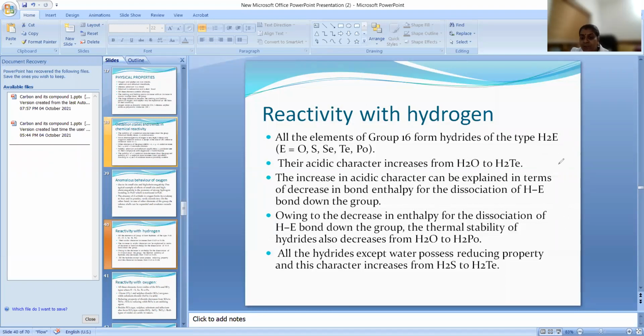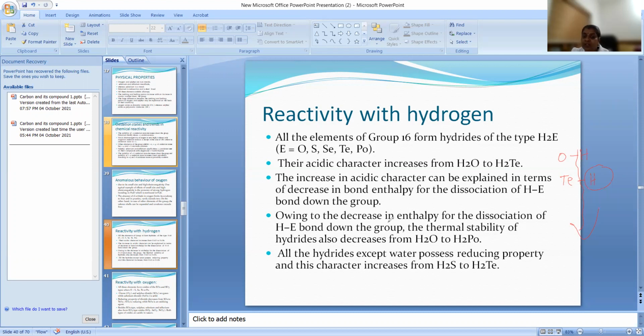What is the reason? If you see the O-H bond length and Te-H bond length, if you are moving down, the bond length is increasing. So the bond dissociation energy decreases. Easily we will get H plus ion. So acidic substance means those which can provide H plus ion. So when we are moving down, the bond length is increasing, bond dissociation energy is decreasing, easy to provide H plus ion. That is the reason why they are showing acidic character as we are moving down the group.